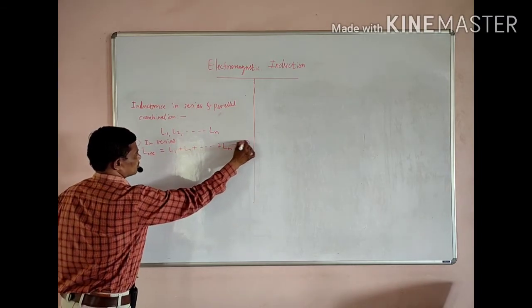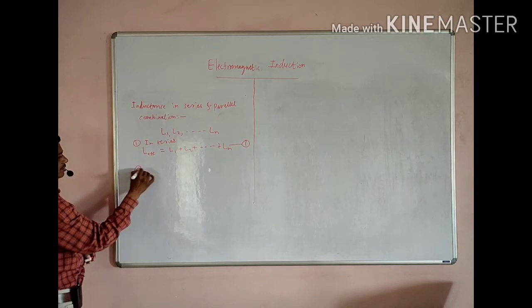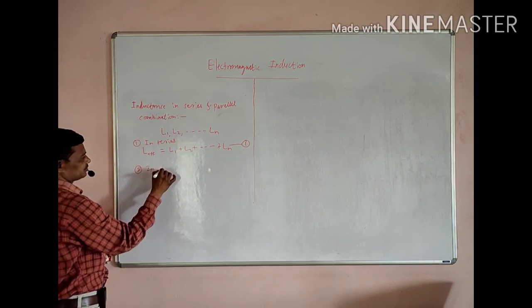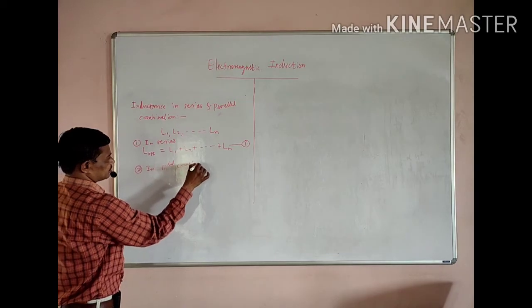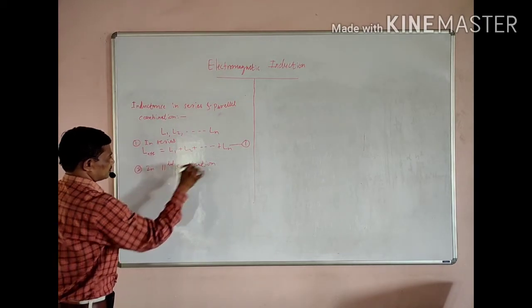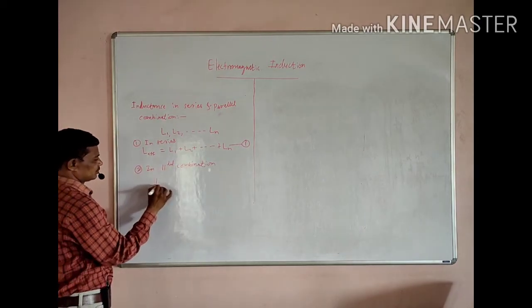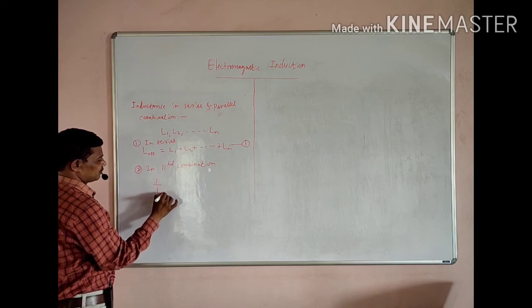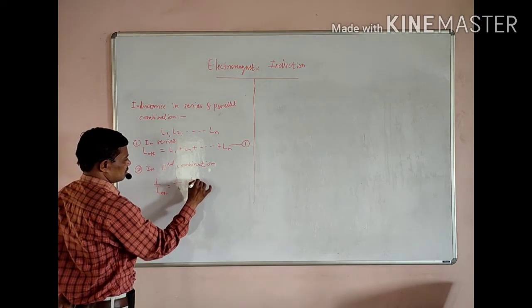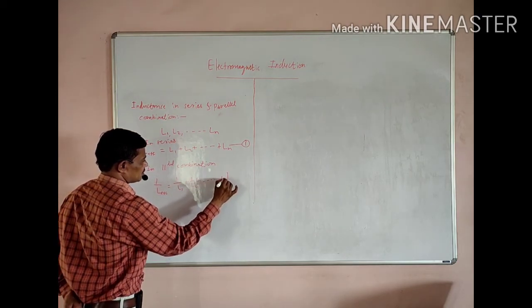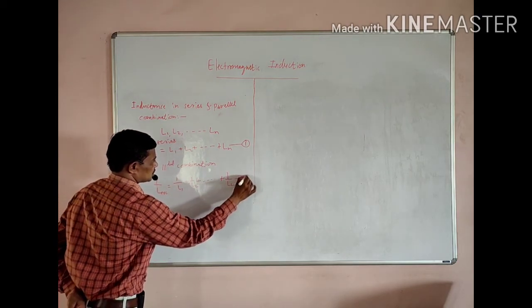Suppose this is equation 1. In parallel combination, 1 upon L effective is equal to 1 upon L1 plus 1 upon L2 plus and so on plus 1 upon Ln. Suppose this is equation 2.